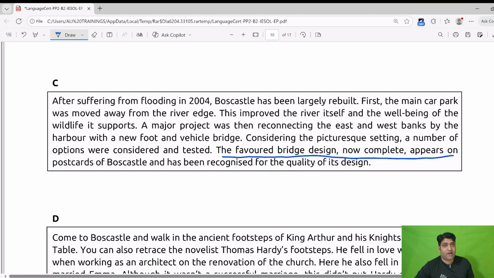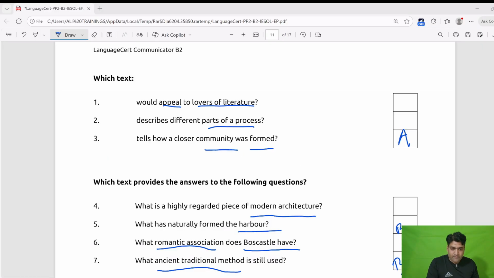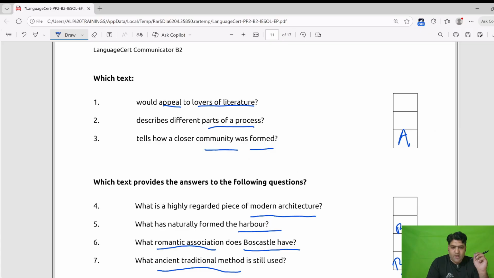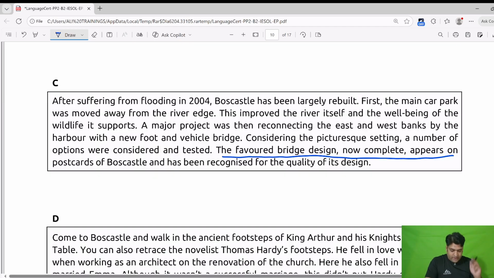There was information about construction of something in the questions. So we will look at that. Boscastle has been recognized for the quality of its design. So A, would appeal to lovers of literature? No, it is not the answer. Number 2, describe different parts of a process? Yes, it does. It describes the different parts of a process. For example,